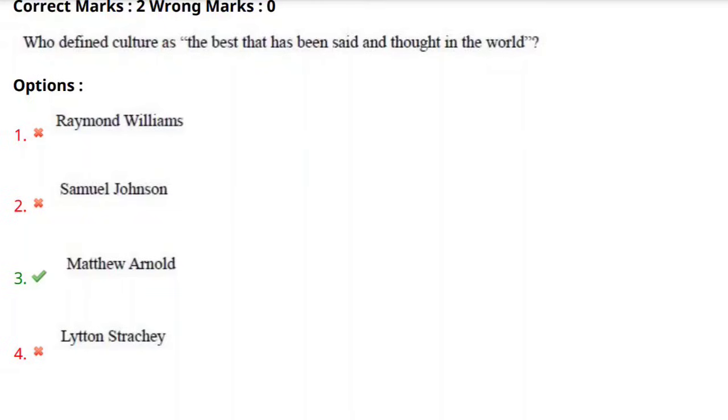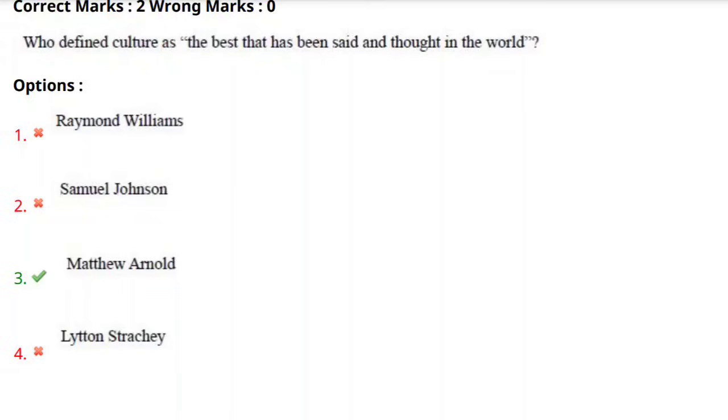But the definition, the best that has been said and thought in the world, is given by Matthew Arnold. As we know, Matthew Arnold was a 19th century English poet and critic, and he defined culture as the best that has been said and thought in the world.